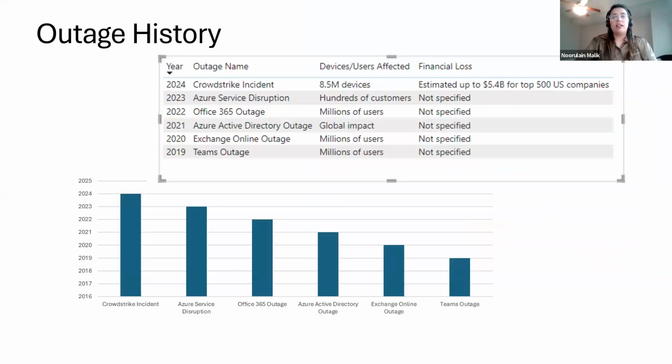In this slide, you can see the historical perspective of similar outages. This incident is not the first time. In the past, you can see there are various incidents. In 2023, an Azure service disruption happened, where hundreds of devices were affected. But the CrowdStrike incident is the most recent and biggest incident, affecting almost 8.5 million devices and causing almost 5.4 billion in financial loss.